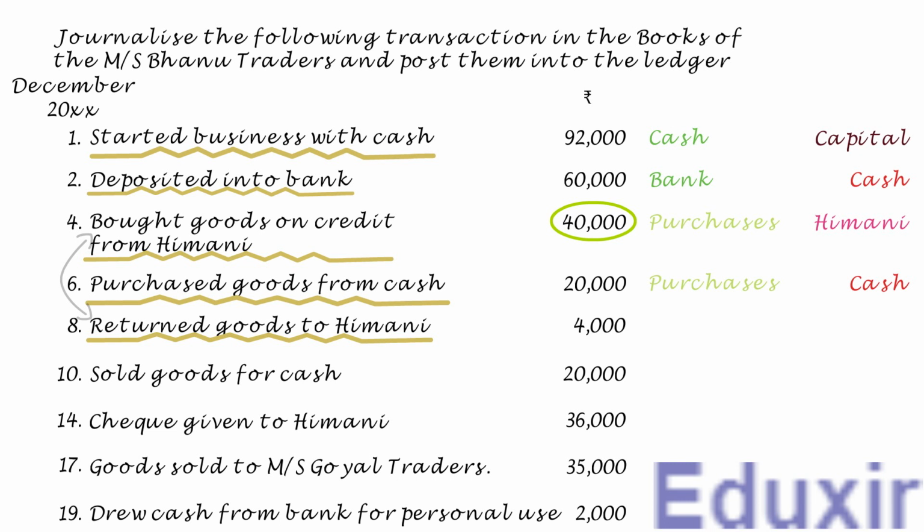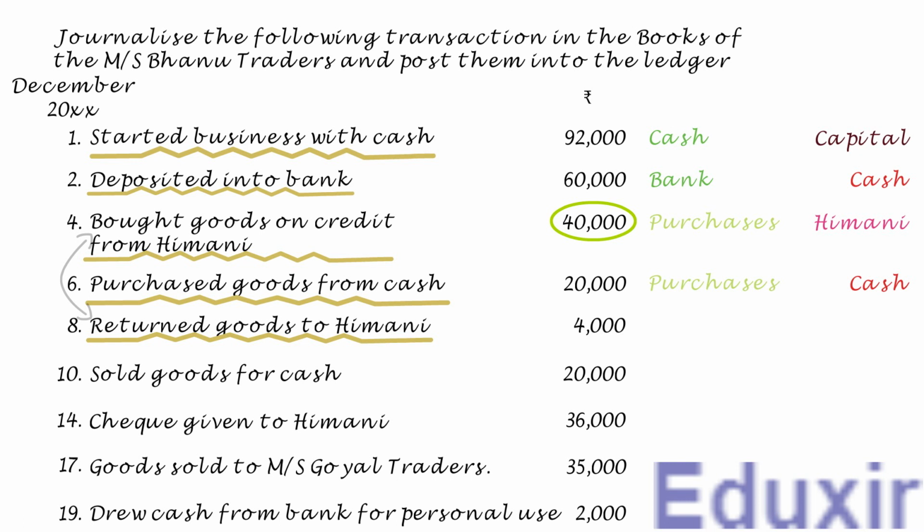Similar to the drawings account, the purchase returns account is also a contra account. Purchase returns account is a contra account for the purchases account. Maintaining a purchase returns account will help businesses to maintain all the returns at one place, and it will help to maintain a clean purchases account. In other words, the purchase returns account is nothing but a bifurcated purchases account and is used to record all the purchase returns on the credit side.